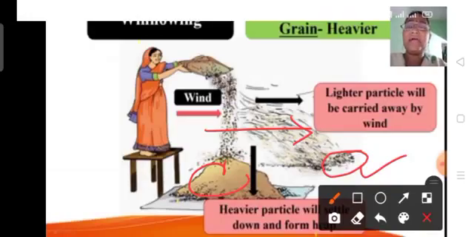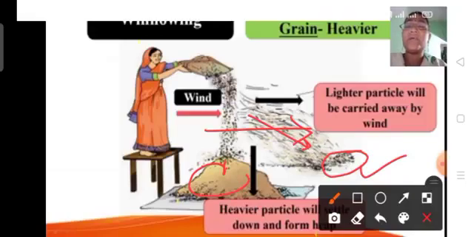You can see that the lighter particles that we call husk will move in this direction. It will be carried away by wind and it will form a heap at some distance, whereas the heavier particles, that is grain, being heavier, will settle down here and form a heap like this.